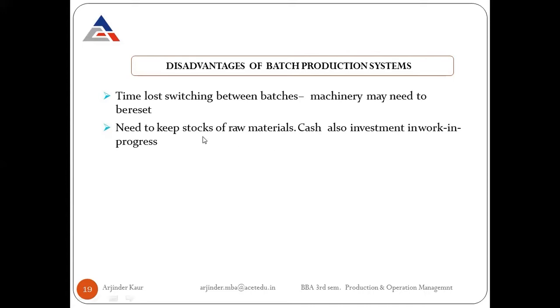Because the goods are produced in batches, if we have to produce some other batch, we need the ready raw material with us. So the stock of raw material has to be kept ready within our warehouses, within our premises, and the work in progress is also more. After producing the goods, again they have to be kept in store until the demand arises for that. So it needs a lot of investment to keep the raw material as well as the finished products stored in the warehouses.